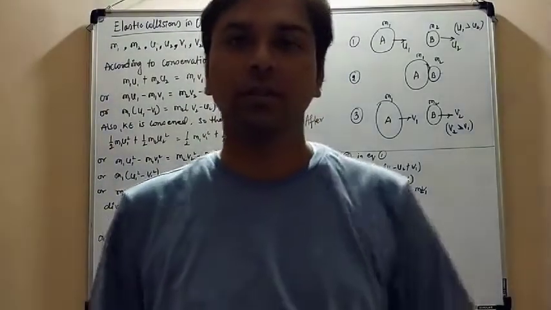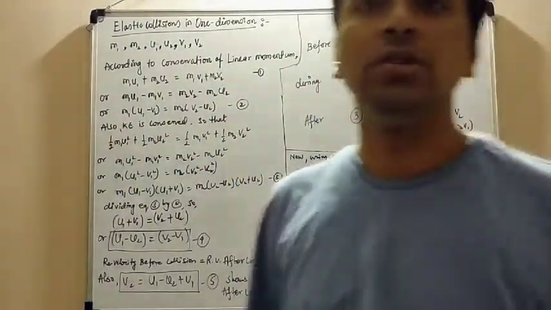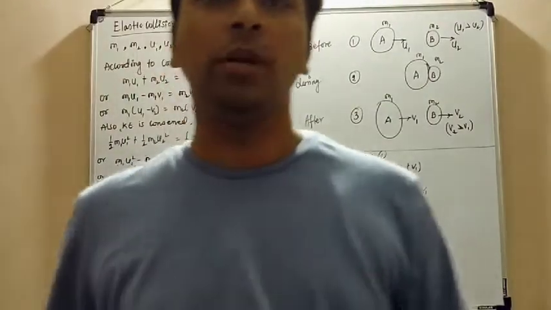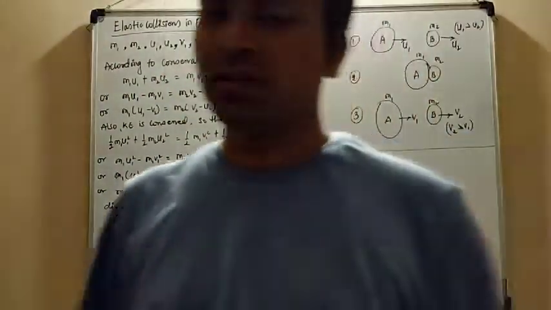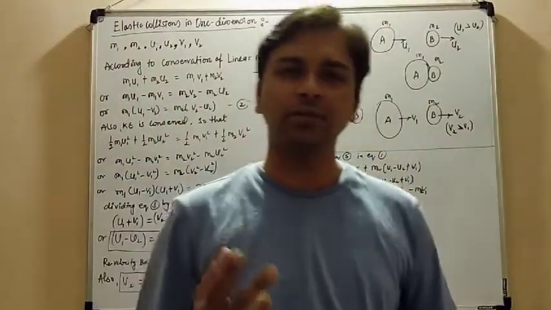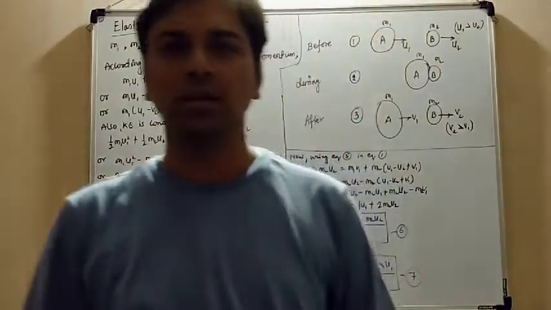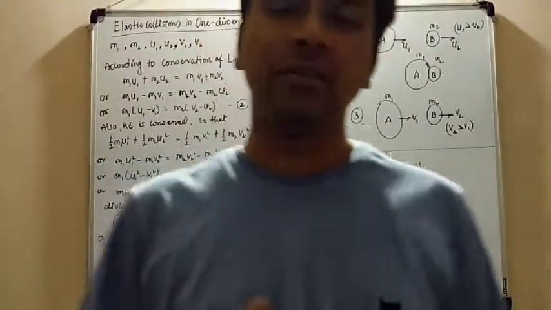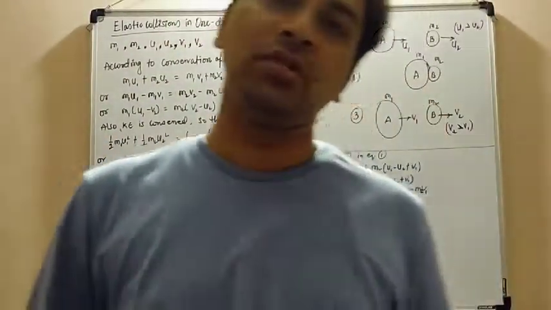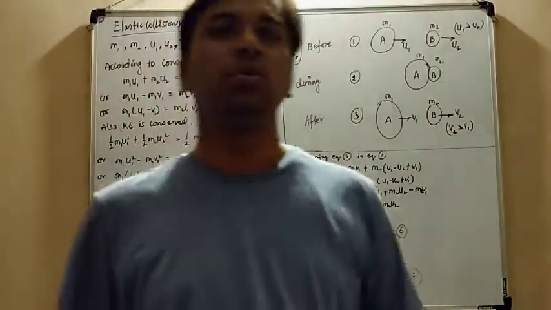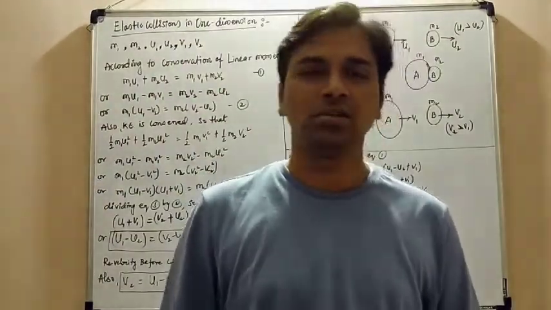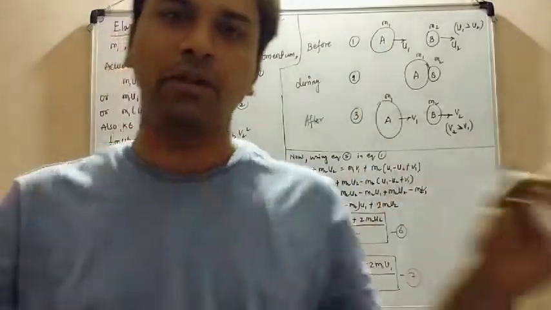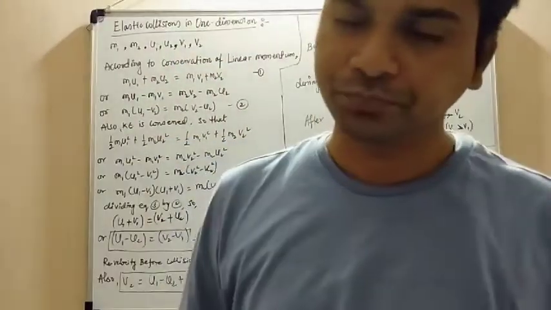Good evening, students. Our today's topic is collision, one of the important topics of your chapter. Collisions are basically divided into two types. The first is elastic collision, in which the kinetic energy remains the same before and after collision. Whenever there is no loss of kinetic energy, that is called an elastic collision. Means some kind of vibration will be there.